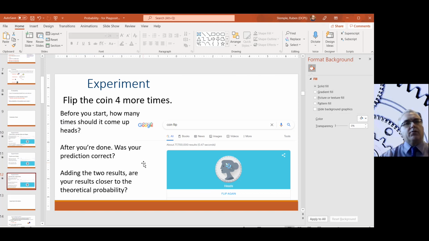Add those 2 things together. So you have a total of 10 coin flips now. You should have a number in your head about how many times that coin should have come up heads. And then you have an experimental result for how many times it actually came up heads, right? Those 2 things might be the same and they might not be the same, right? But what you should be seeing is that your results are getting closer to the theoretical probability.